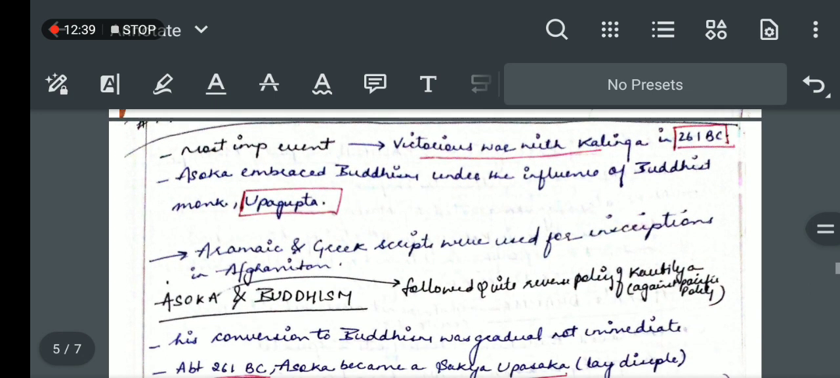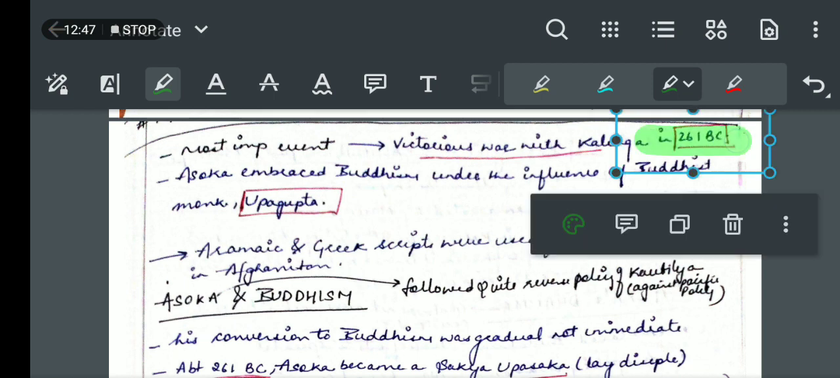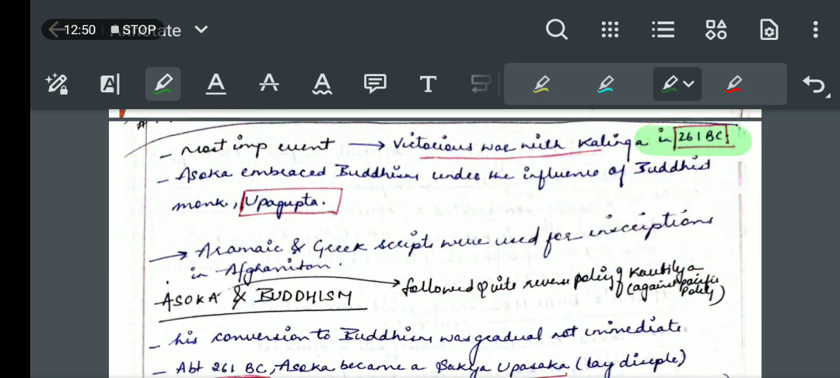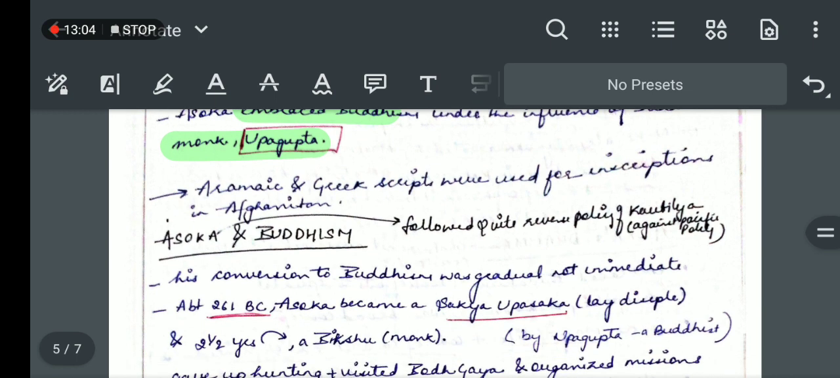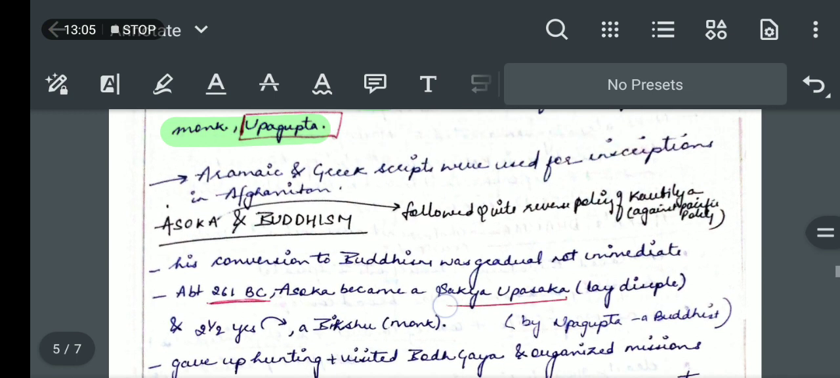Next, the most important event was the victorious war with Kalinga in 261 BC. This year is very important because it's after 261 BC that Ashoka moved towards Dhamma, and he embraced Buddhism under the influence of the Buddhist monk Upagupta. Now, Aramaic and Greek scripts were also used in Afghanistan for inscriptions.